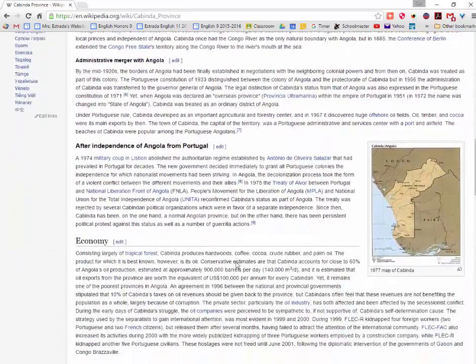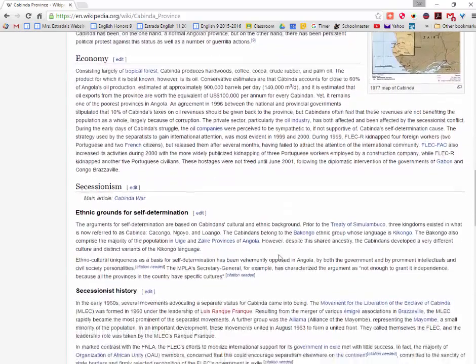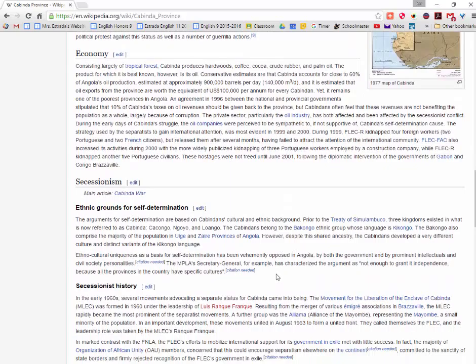I'm going to keep scrolling down because what I'm really looking for here is an ethnic conflict. I'm at the very start of this project and I'm trying to figure out what kind of clashes have happened between this group and other entities, whether that's another government, another ethnic group, or a multinational corporation, which is what we find here. One of the things that I'm finding here, the first thing, ethnic grounds for self-determination. Just by reading through this, it looks like there may be an issue with these people thinking that they need their own country and being denied that. So it appears that that's one of the issues.